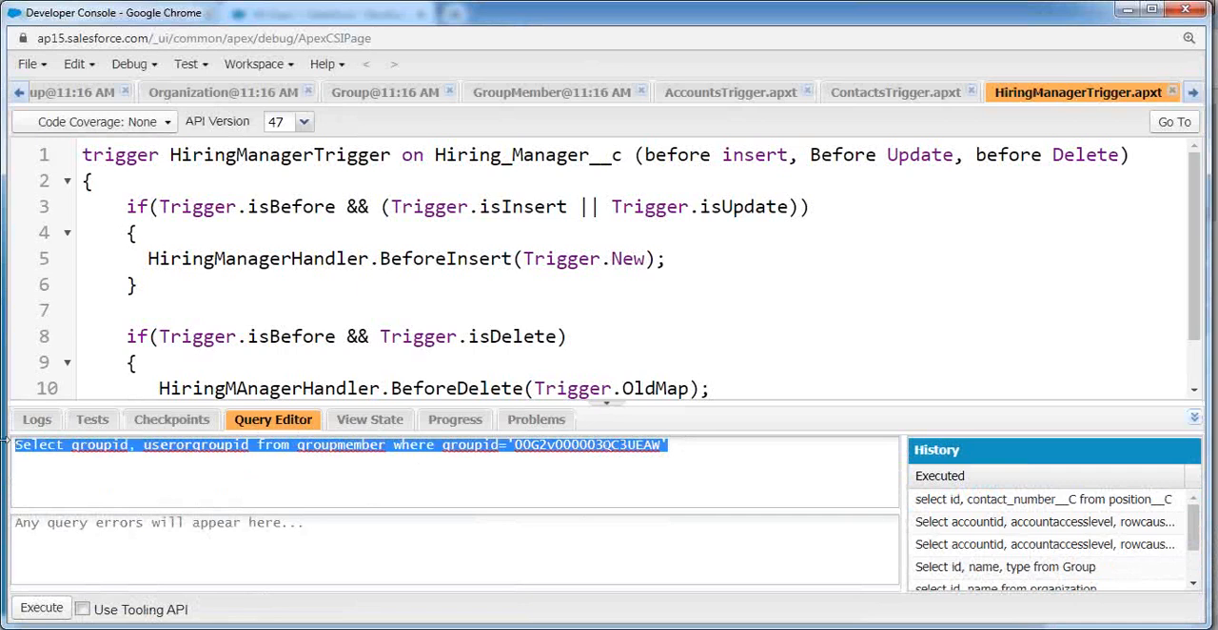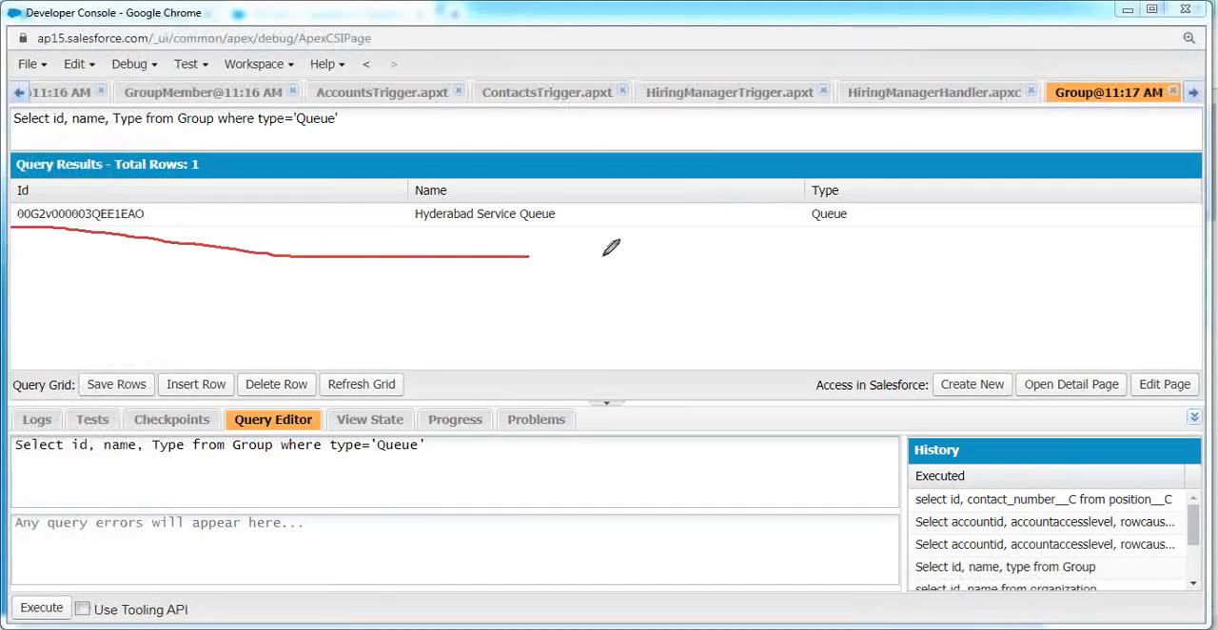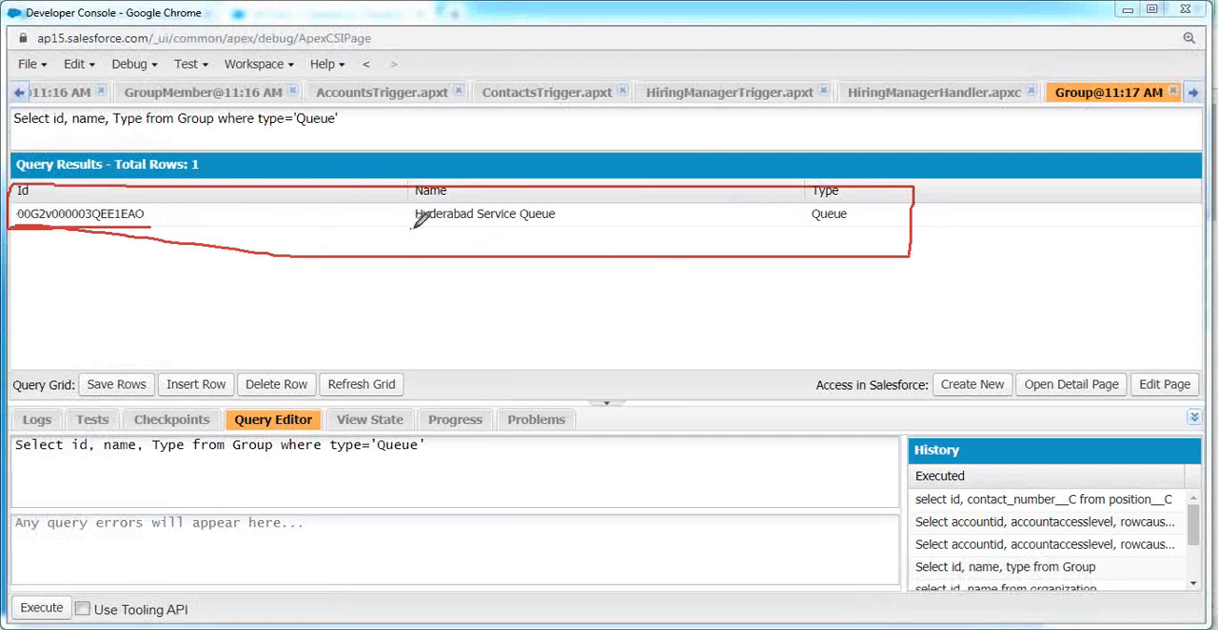I would like to fetch my queues information. Select the ID of the queue, name of the queue, and the type value from the group object, where type equals queue. If I give type equals regular, what will it return? Public groups information. If you want the queues information, specify where the type value equals queue. Click on execute. Now it is populating only those queues which you have created as of now. It indicates there is only one queue available. This is the ID of the queue, and this is the name of the queue.